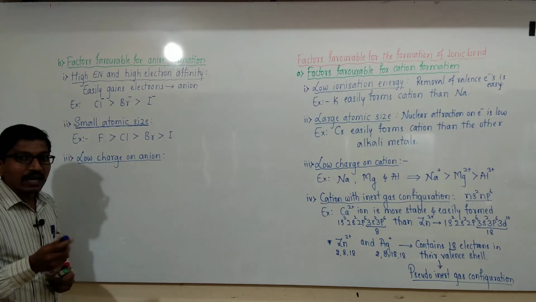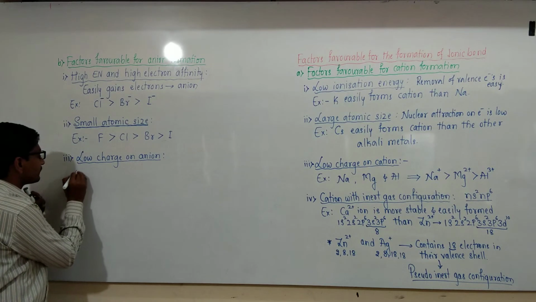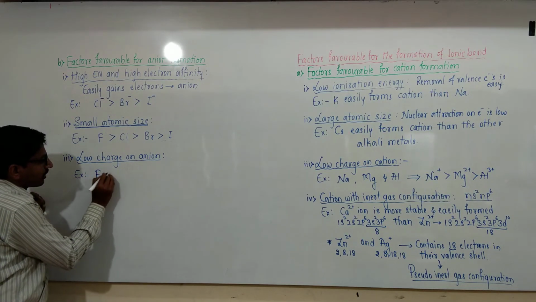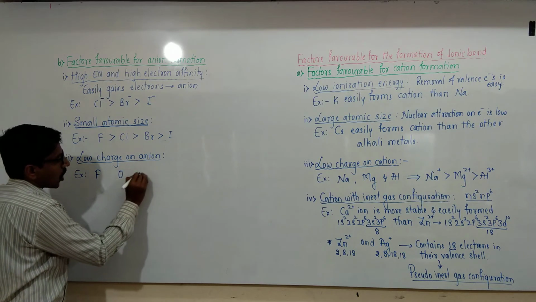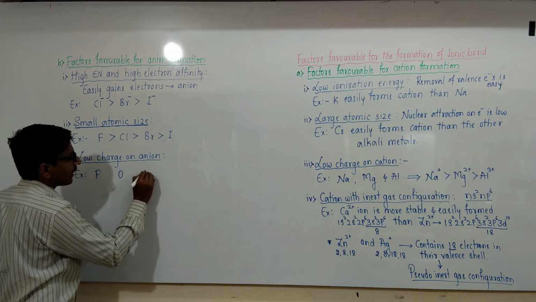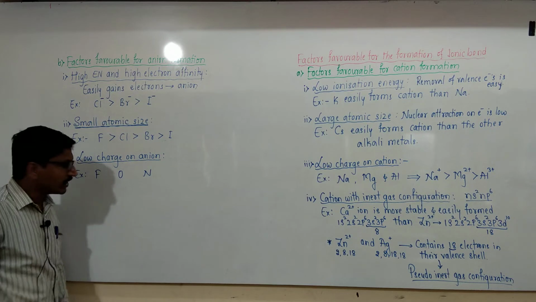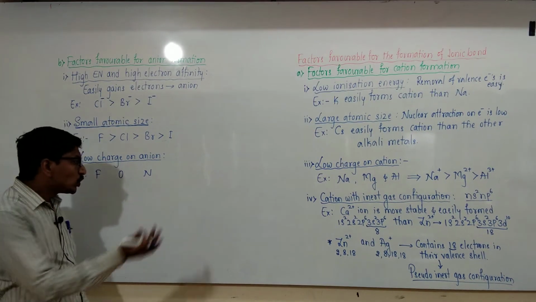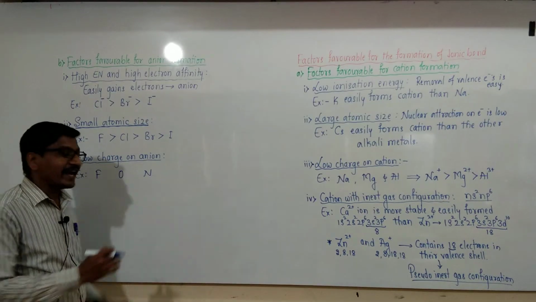for example, let us consider fluorine, oxygen and nitrogen. These are the three elements, and to these electrons are added.